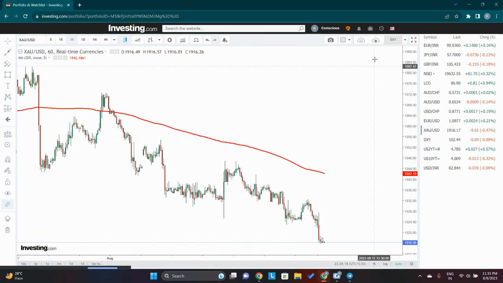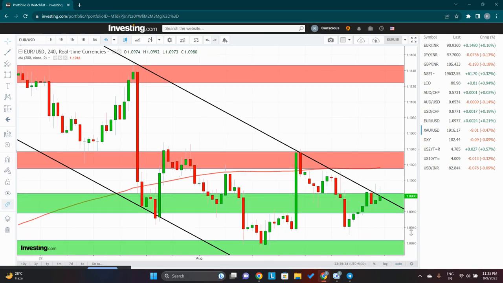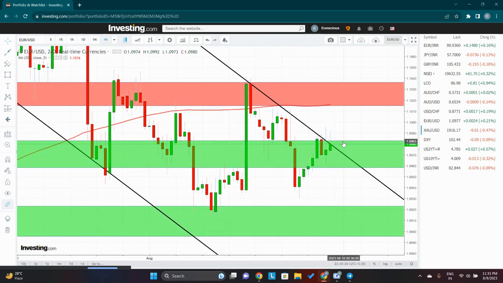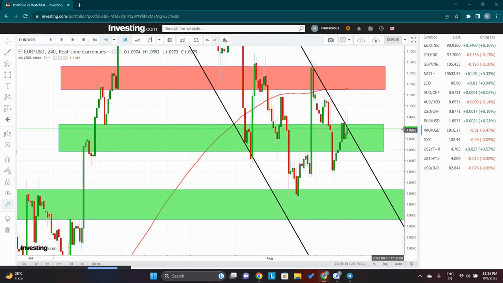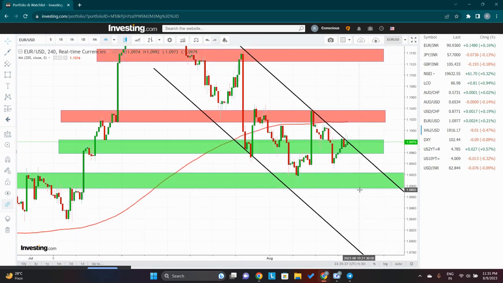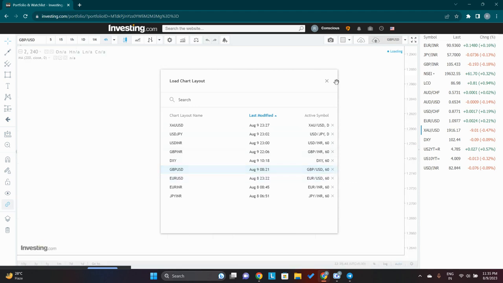Okay, so I have covered the dollar index. Let's just cover other major currencies. So EUR/USD is again somewhere near this channel. Not much movement, but we can expect it after the CPI data. If the data is negative, it will come crashing down. And still we are in this downward sloping channel, so definitely it can come down, but it depends on the data, I guess. We'll have to wait till tomorrow.